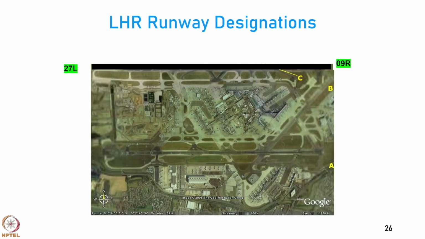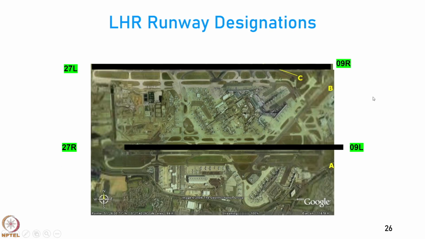So, for example, this runway at Heathrow is aligned 90 degrees from the north as the pilot comes into land. So, this is called 09R, and the other end will be 180 degrees more, that means 270, that is 27L, and this is a parallel runway which will be 09L and 27R.